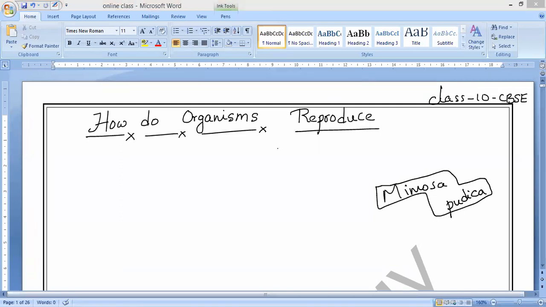all these things will come under control and coordination only. What are the types of movements in plants? That is all under movements in plants and coordination in plants. What are the chemicals required to grow the plants, etc. As well as we will see coordination in animals also, like what our nervous system is, how we are controlling, like control and coordination in humans, the nervous system and endocrine system. We have two kinds of systems in our control and coordination: our nervous system, and also the hormonal system, which we can also call the endocrine system.